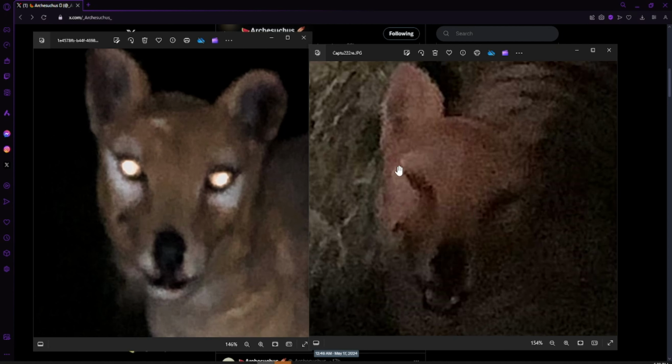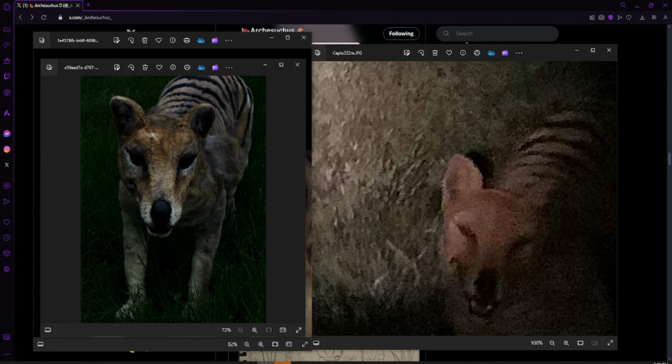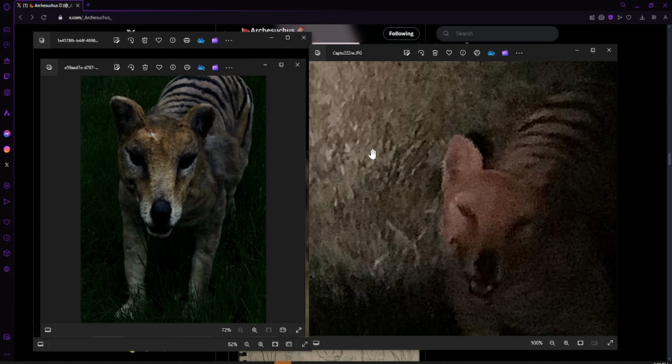Not only does the face look the same as far as the shape and the dimensions and everything, but the stripes actually match as well. There's some photos here. So let's compare. It's these two photos right here that I'm going to compare. And really it has to do more with the stripes. Now, obviously, the facial features are very similar. But if you look at the stripes, like right around here and right around here, you can tell that the pattern is almost identical. So you've got a little bit of a stripe kind of going up a little bit right there. You have the exact same thing going on about right here.